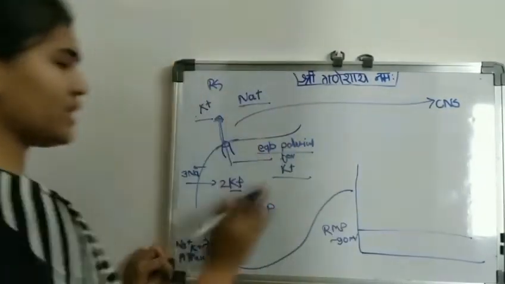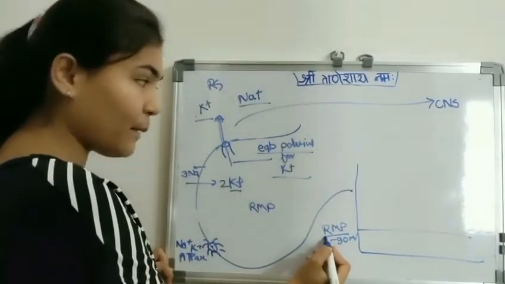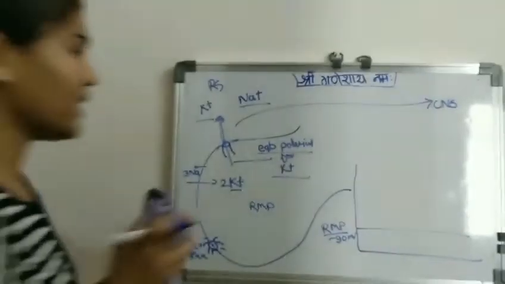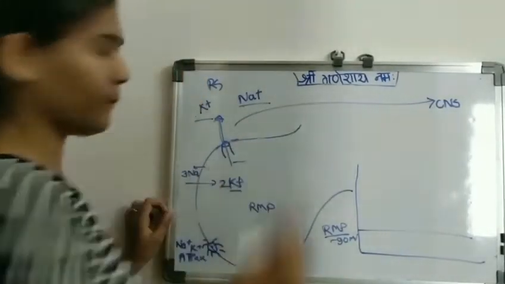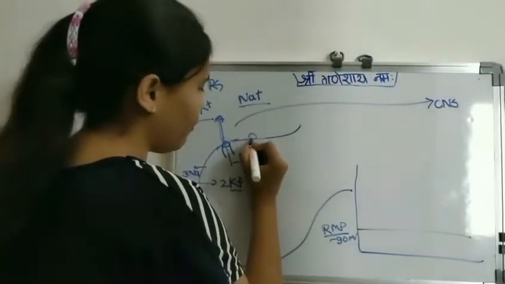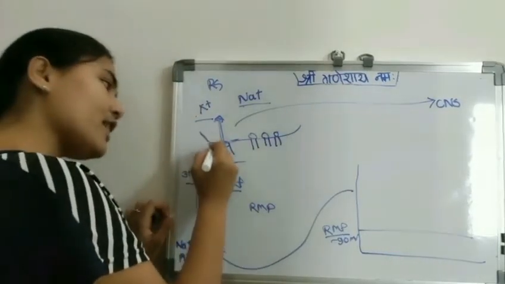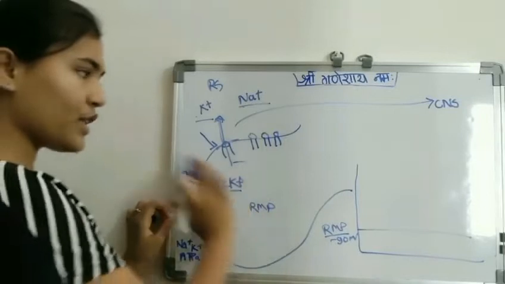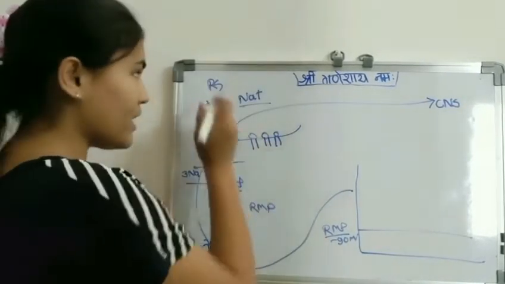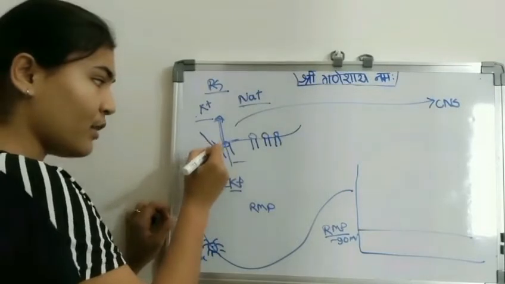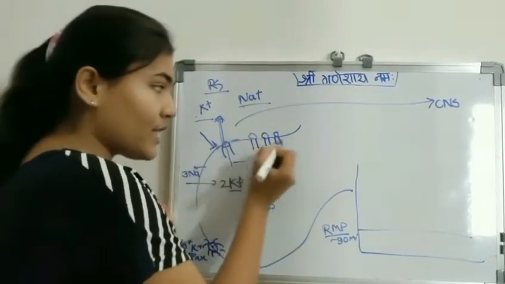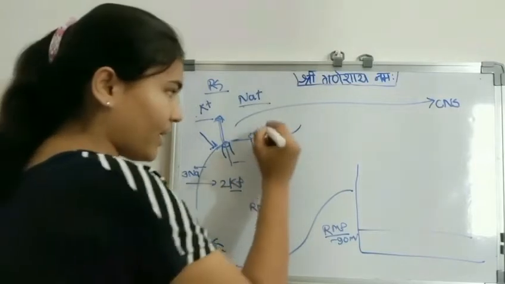Let me explain through a graph. This is the graph, and here there is the resting membrane potential. This continues until the stage arrives, that is, the resting membrane potential. Next part: in the membrane of the neuron there is a sodium channel. Up till now no stimulus has been provided, so this neuron is in the resting stage. When the stimulus is provided to the neuron, the mechanically sensitive sodium channel is activated,